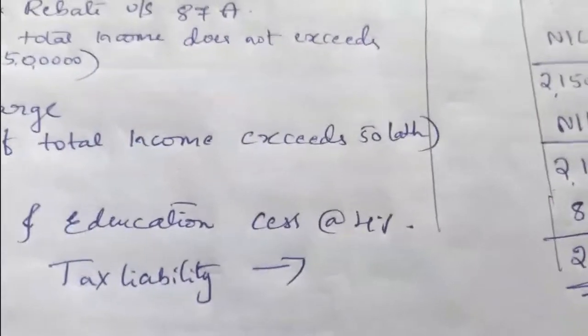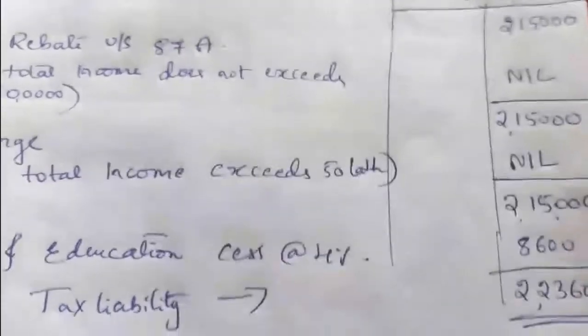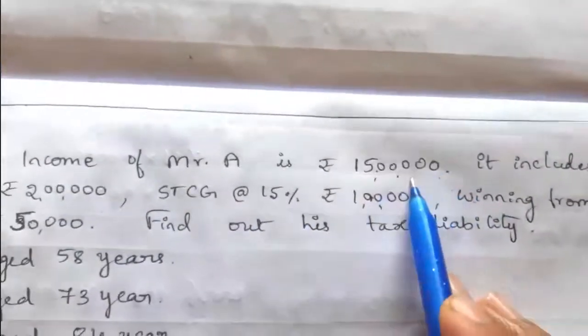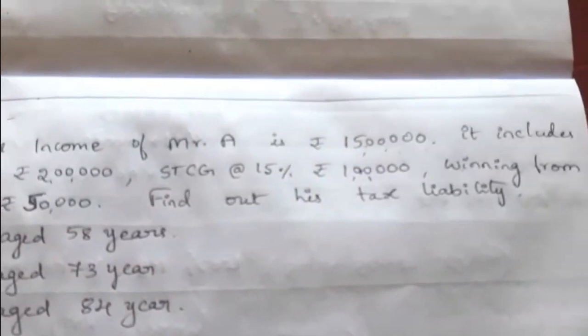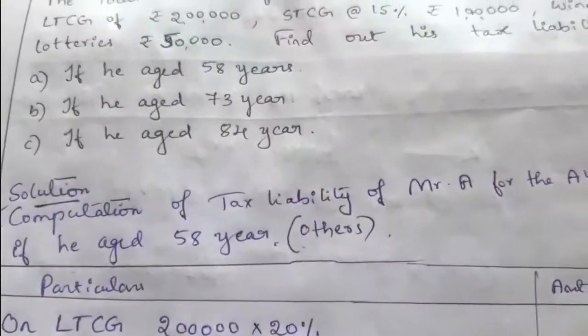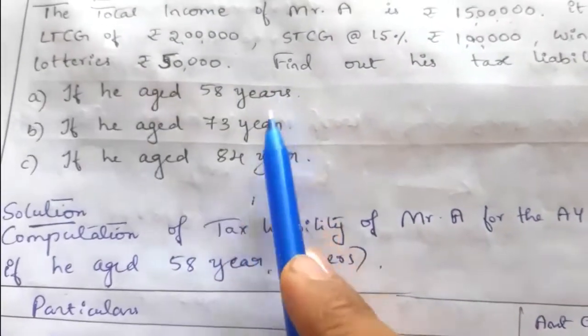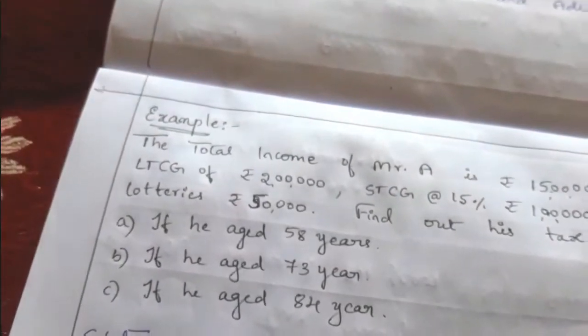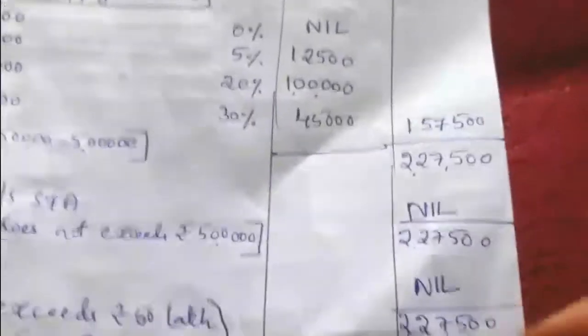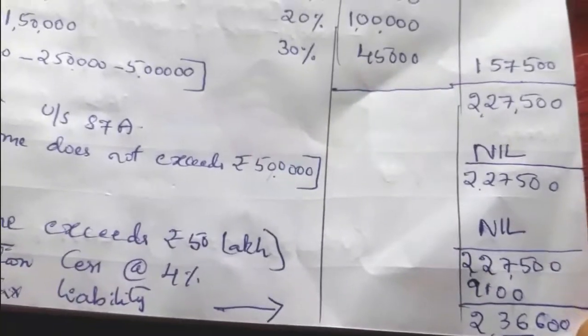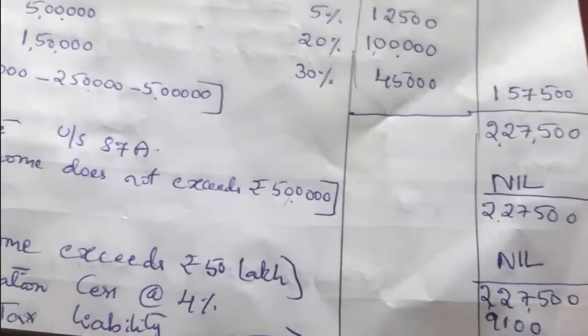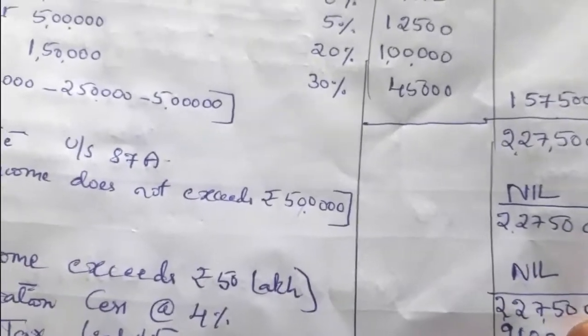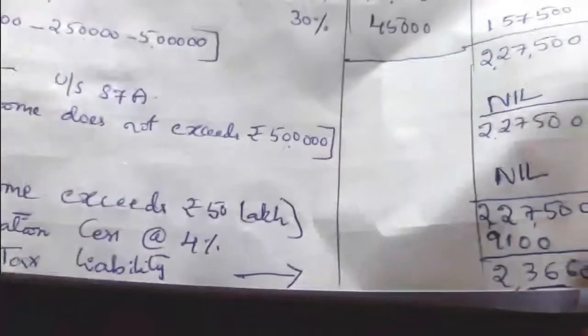So here the total income is the same. Mr. A earned the same total income of 15 lakh and his other income is also given. So in case of 3 different age cases, see the final tax liability. If his age is below 60 years, tax liability will be 2,36,600. It is more. If his age is below 60 years, he has to pay more tax.